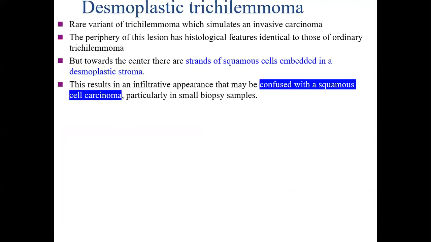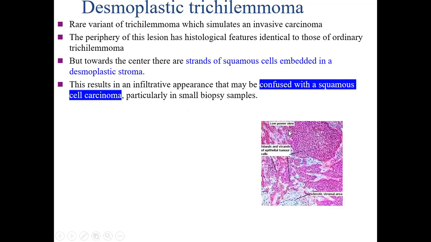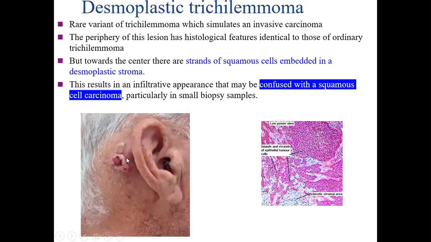There is a variety of trichoepithelioma, a rare one known as desmoplastic trichoepithelioma, which may be confused with squamous cell carcinoma at times because the desmoplastic stroma is present. And these are the strands of trichoepithelioma, but there are sclerotic stromal strands surrounding this lesion. This is the clinical picture of desmoplastic trichoepithelioma. With that, we come to the next topic.